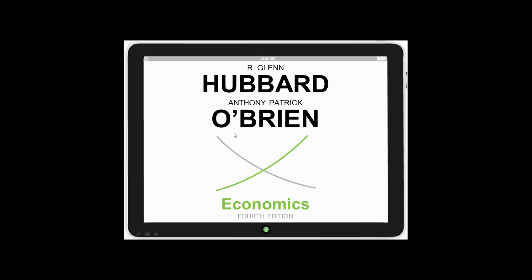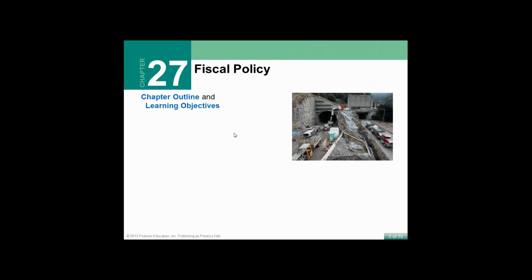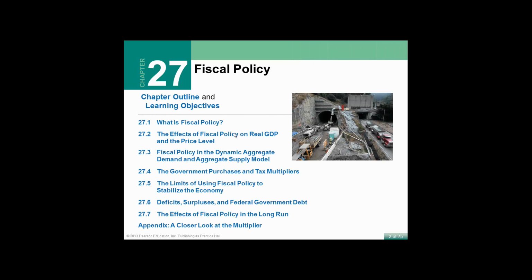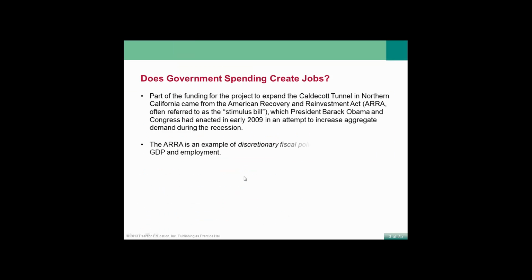This is an overview of Chapter 27, Fiscal Policy. We will talk about what fiscal policy is, what the effects of fiscal policy on real GDP are, how it relates to aggregate demand, and we will talk about government purchases. We'll talk a little bit about deficit, surplus, and the federal government debt. We will not take a closer look at tax multipliers. So we'll cover some of these, but not all of these.